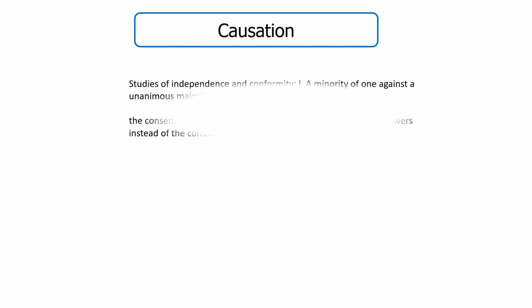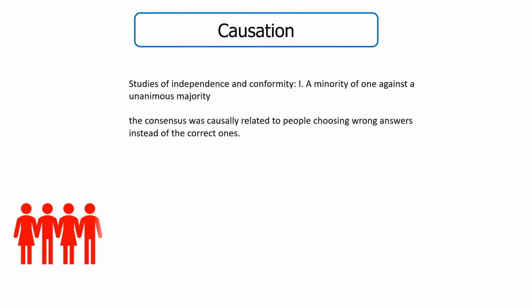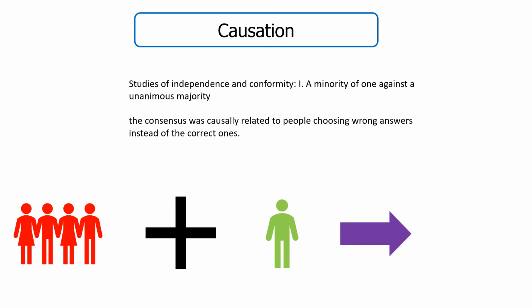Causation is more useful because that information shows something that is directly or indirectly caused by something. This type of data will more likely show the source of something. If we refer back to Ash's study, it is clear the consensus was causally related to people choosing wrong answers instead of the correct ones.